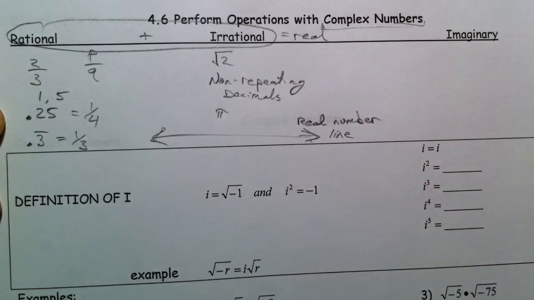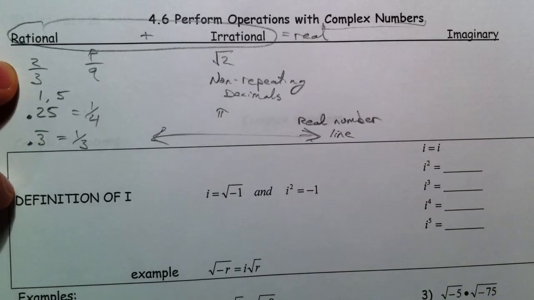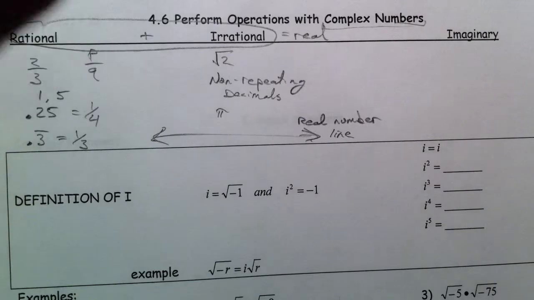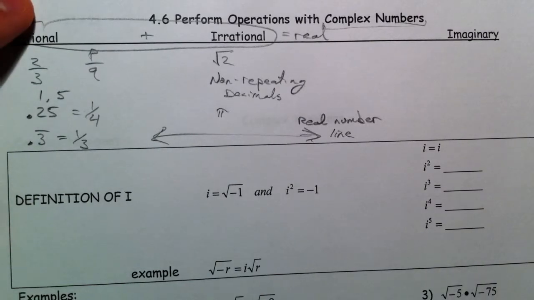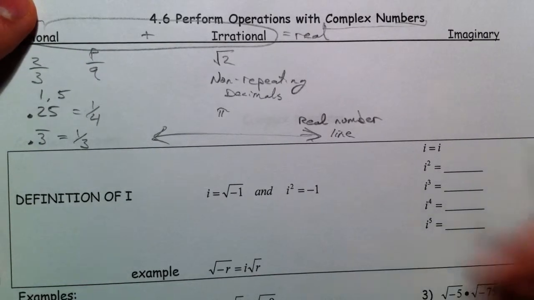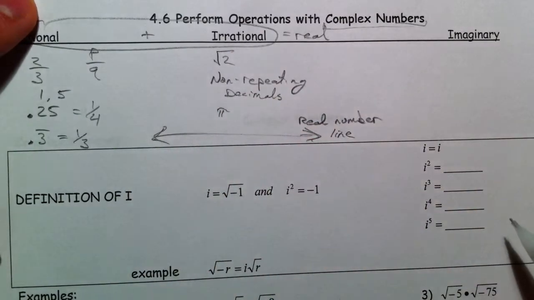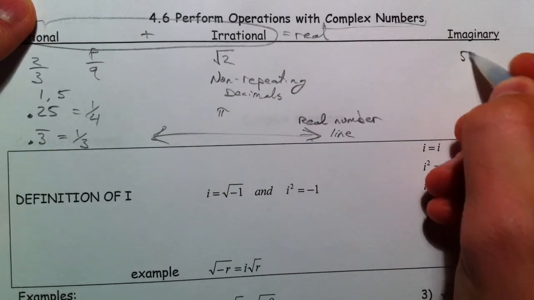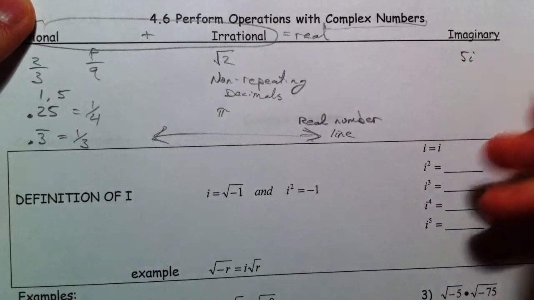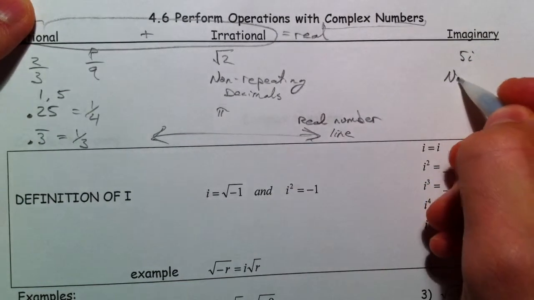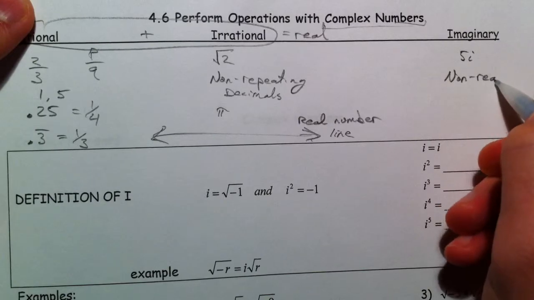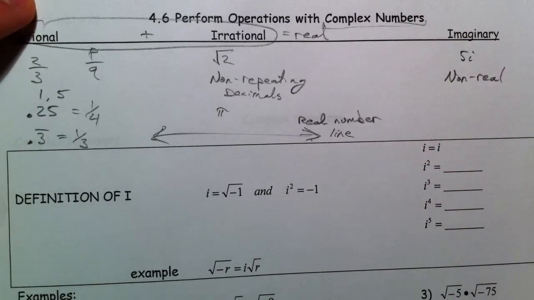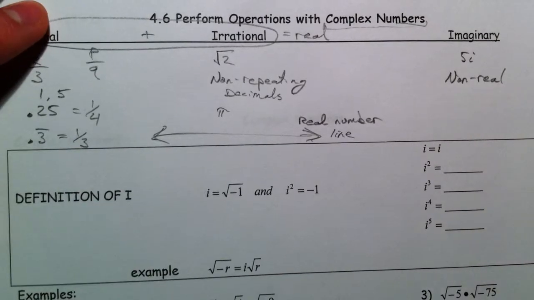Imaginary. Now, we have to get over the name because it's a really bad name. Because they're real. We just can't call them real because that's what we call the other set of numbers. And so what these are, like 5i, they're outside the real numbers, non-real. And so that's really what a better word for it is, non-real, but they call them imaginary.